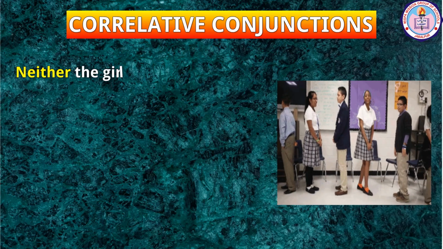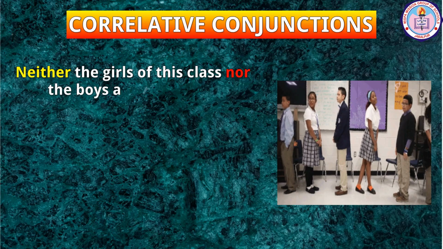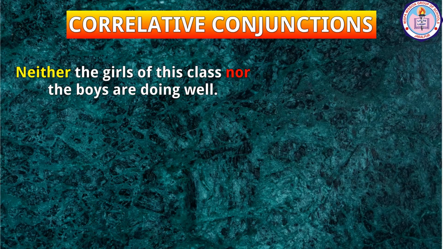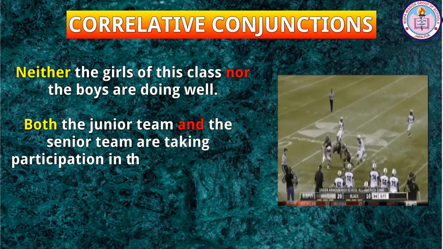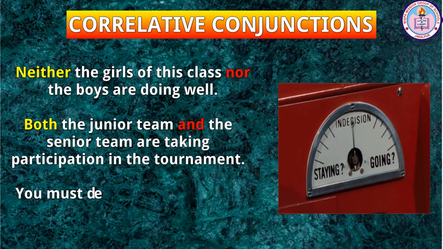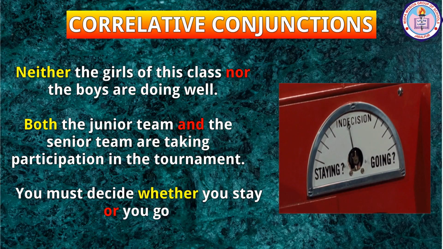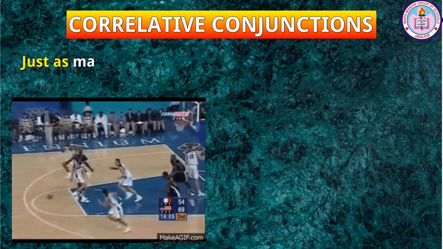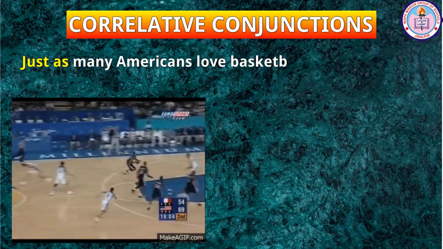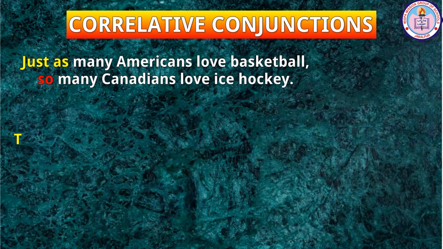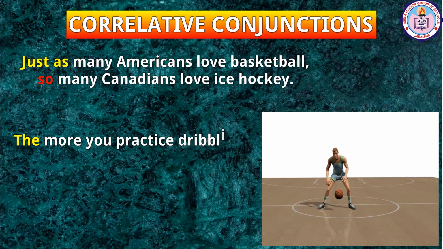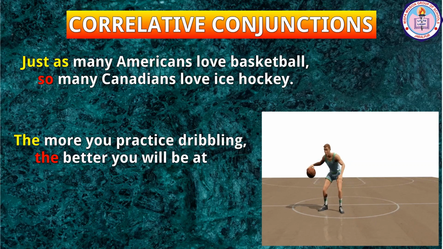Let us see an example each for different correlative conjunctions. Neither the girls of this class nor the boys are doing well. Both the junior team and the senior team are taking participation in the tournament. You must decide whether you stay or you go. Just as many Americans love basketball, so many Canadians love ice hockey. The more you practice dribbling, the better you will be at it.